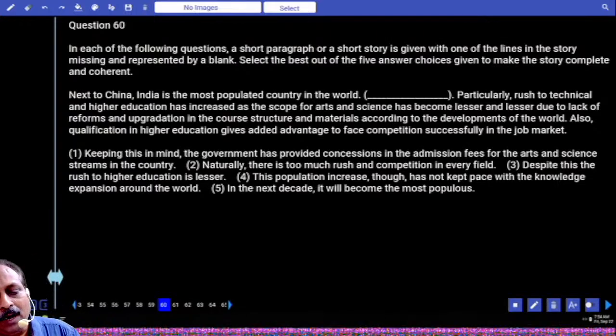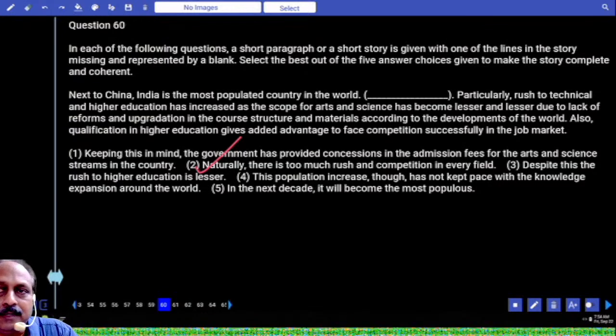Keeping this in mind, the government has provided concessions? No. Naturally, there is too much rush and competition in every field. Population is more, what is the inevitable thing? A rush, too much rush and competition in every field. Answer is the second option.